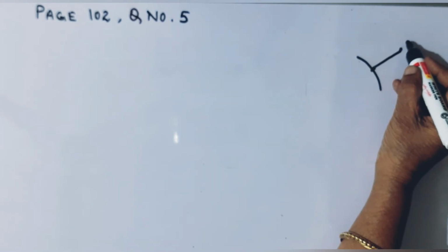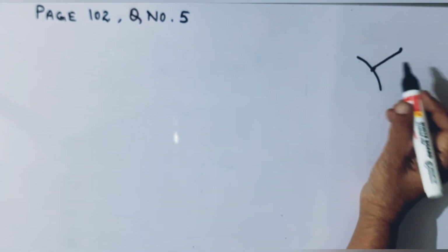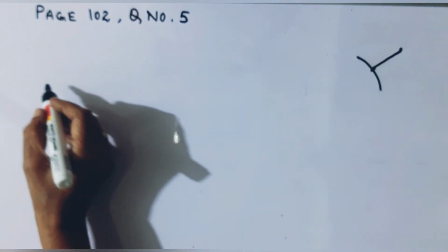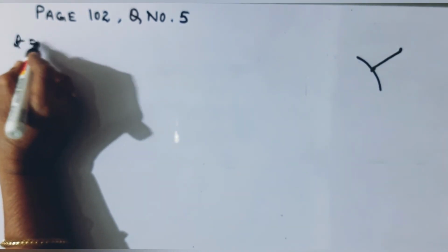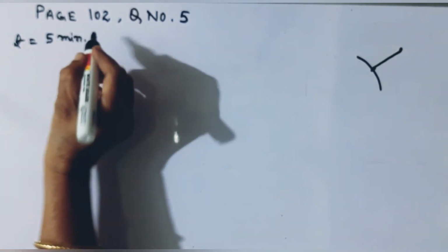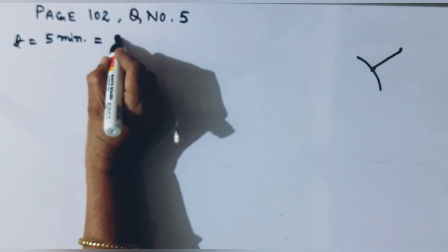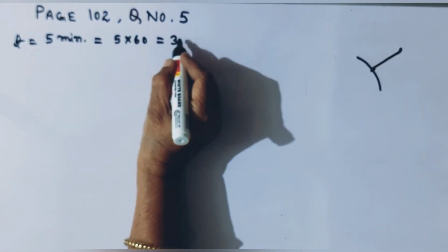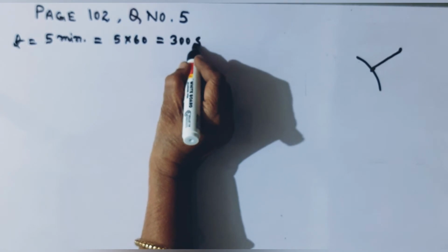So this is the spaceship and this is the ground station, and the time taken to reach the signal is time t is equal to 5 minutes. We convert it into seconds, that is 5 into 60, that is 300 seconds.